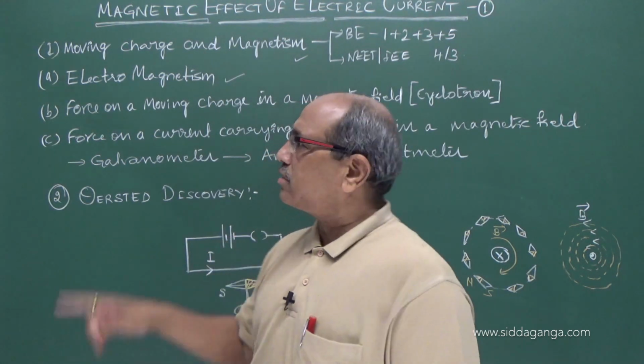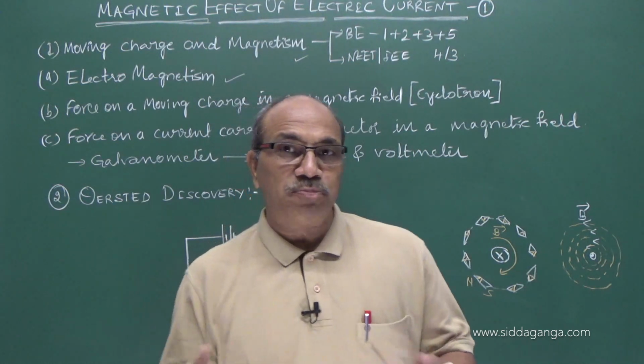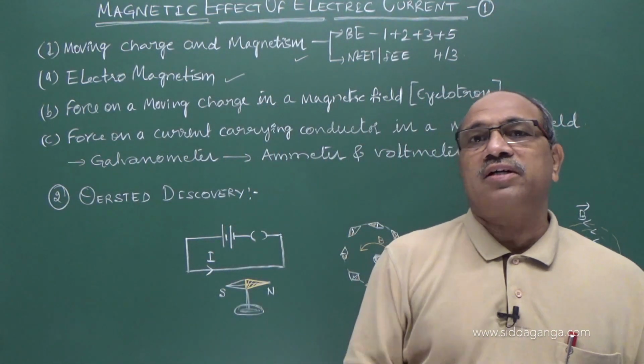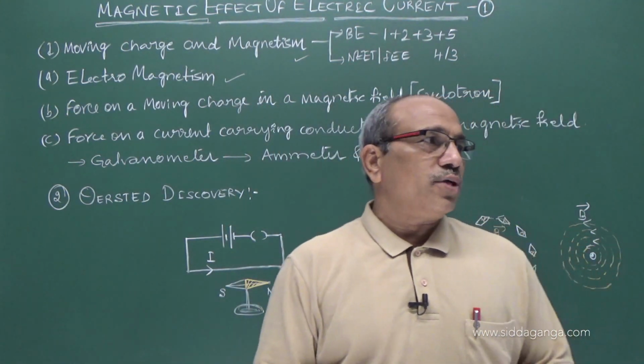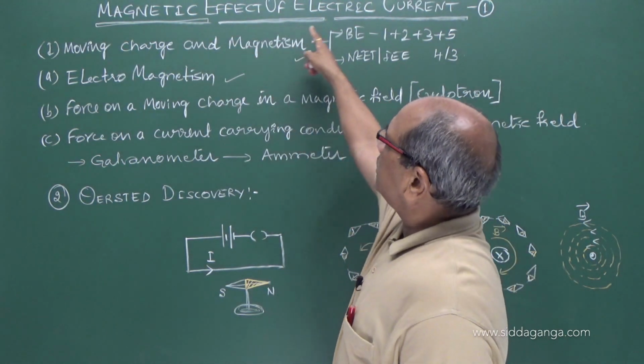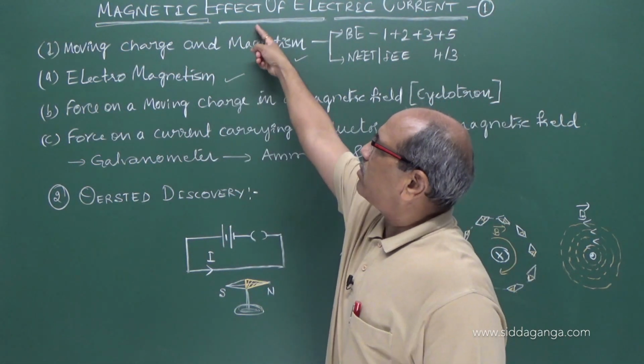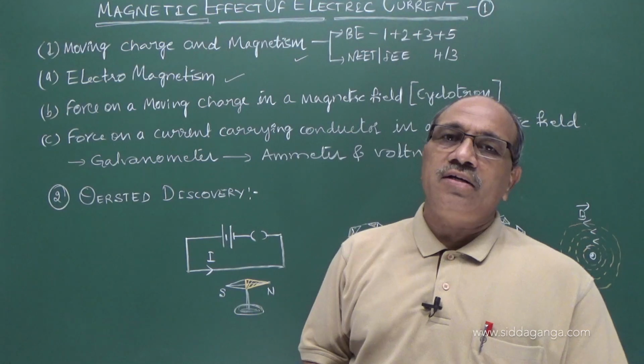The details we have to discuss in that chapter. That branch which explains the magnetism due to a current carrying conductor or a moving charge is also called the magnetic effect of electric current. Either electromagnetism or magnetic effect of electric current.